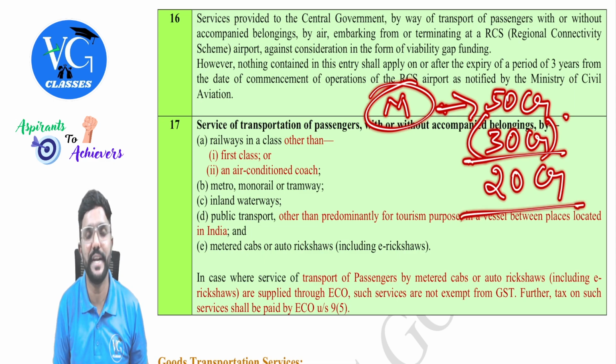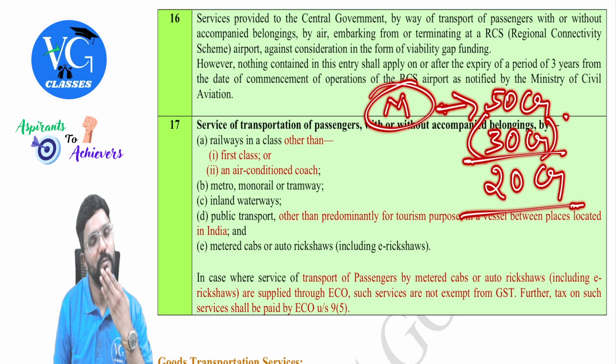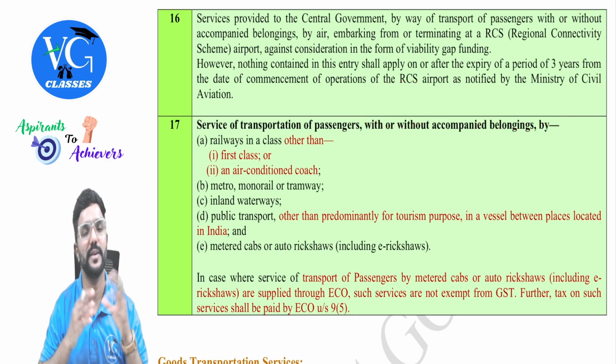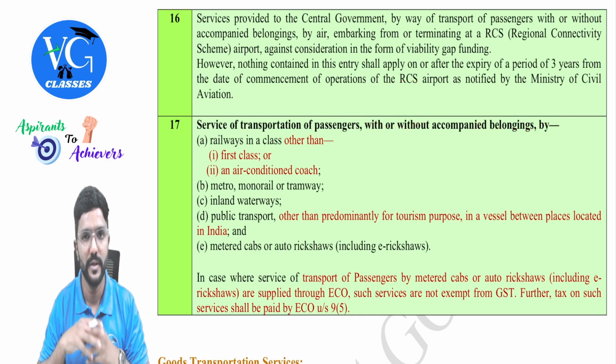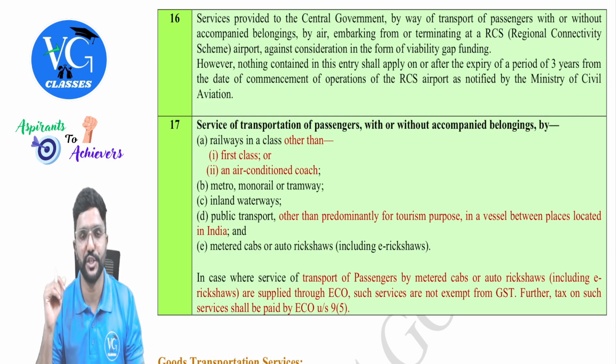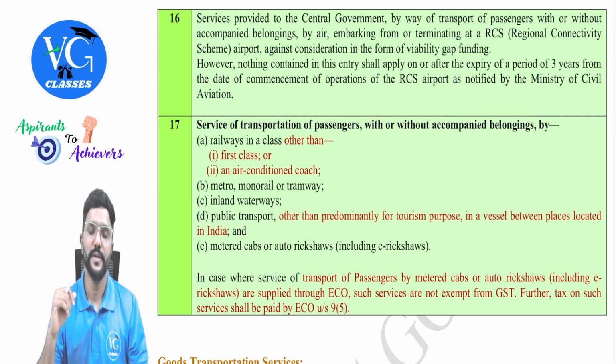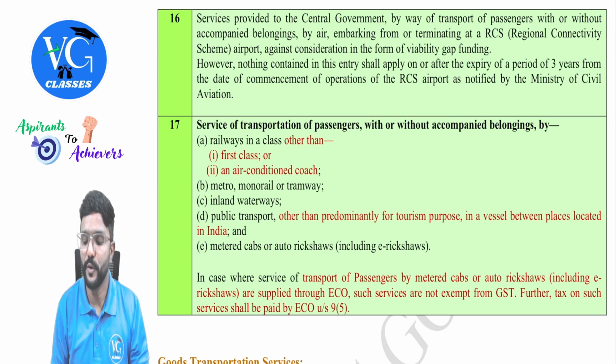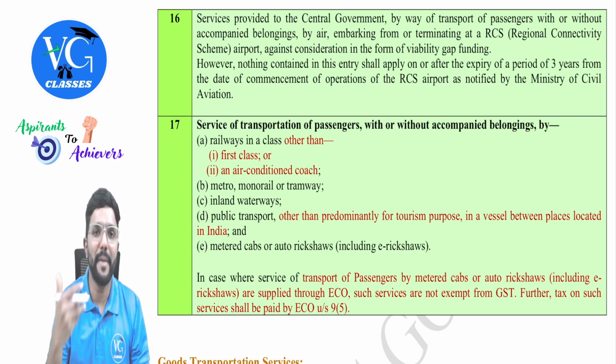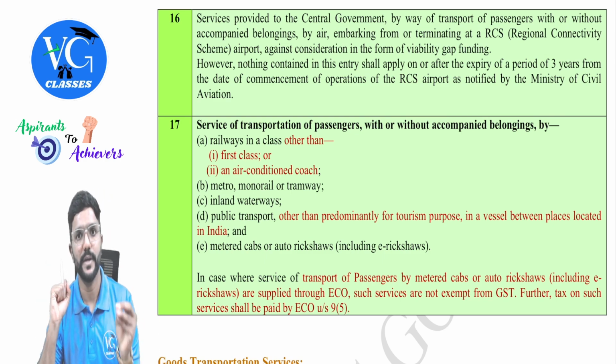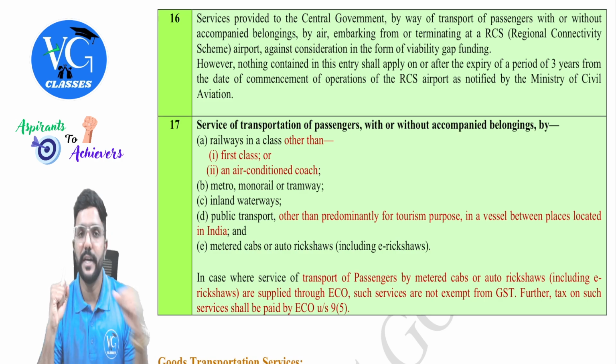Whatever gap you have now, 20 crore, we will provide it. So the central government will help, because the small states might not have so much funds in order to develop the air infrastructure. So in order to improve the air connectivity, the government might support the small states. Whatever gap of 20 crore was there, it was filled by the central government.